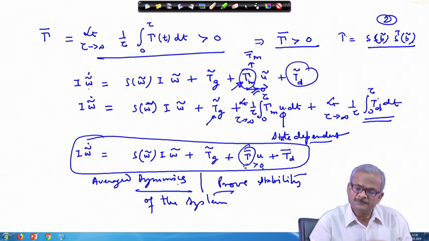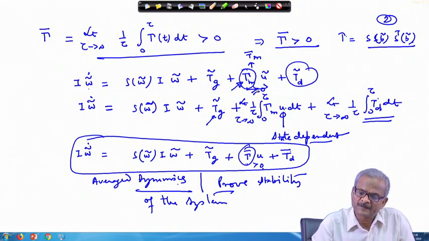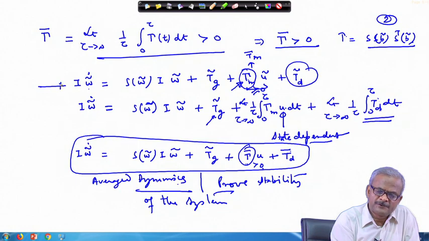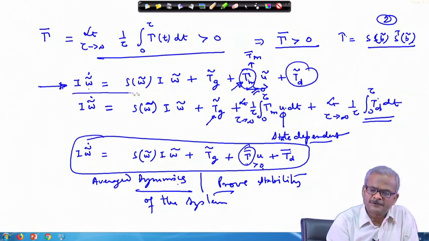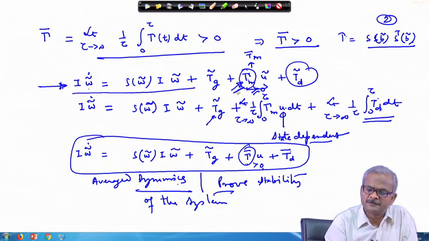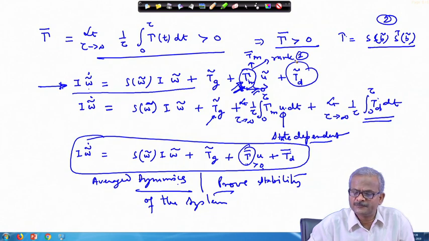Because of this, your original system is not 3 axis controllable, because this matrix is of rank 2. If all the 3 actuators are working, you will get only 2 axis control at any instant of time.